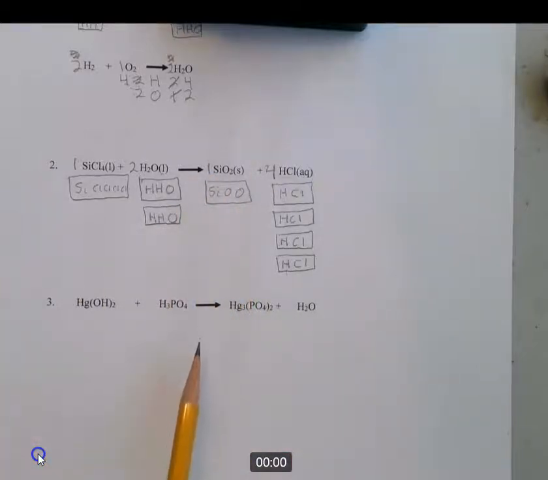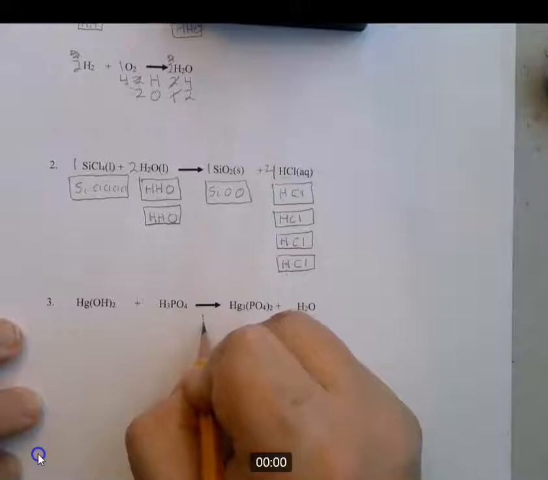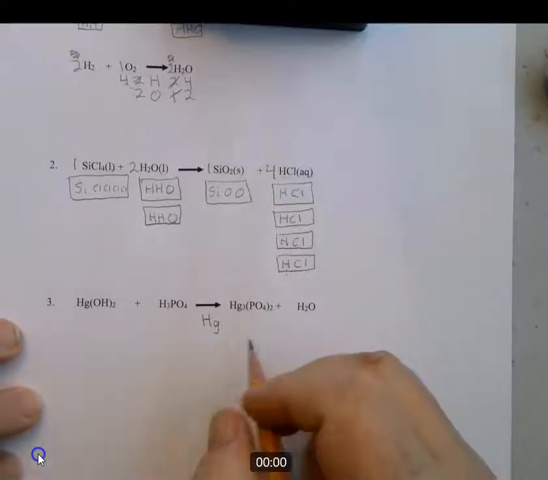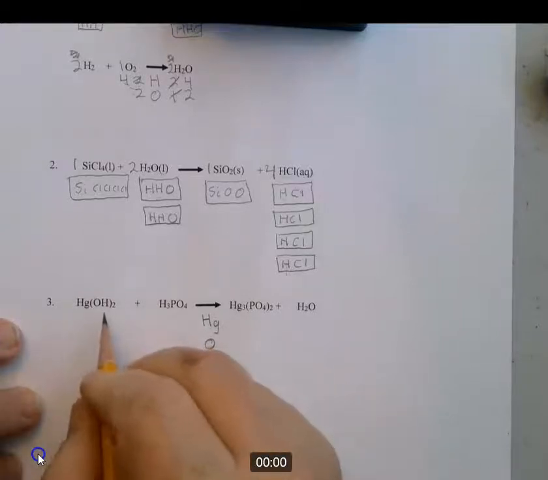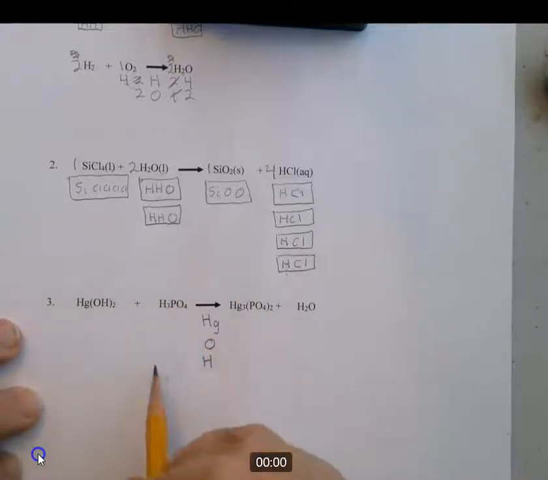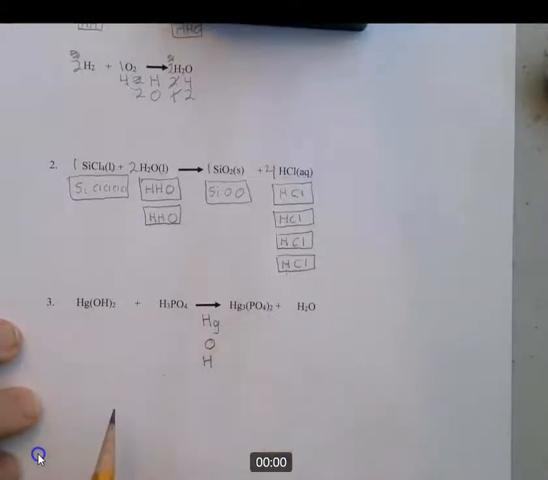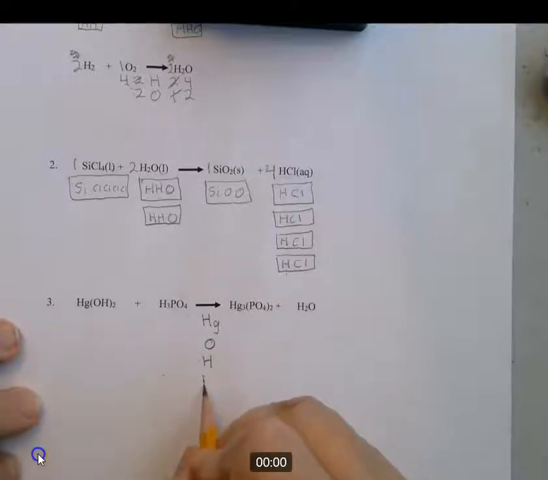Okay, the next one, I'm going to do using the standard method. So let's see what we got here. We got Hg, that's mercury. We have right here an O and an H, and I'm going to make a point about that in just a second. Over here we have an H, so we already got that. PO4. Now you'll notice that PO4, that's phosphate, appears as PO4 here and PO4 here, except you have 2 of them. So since it's not going to break up, the phosphorus and oxygens aren't going to break up, you can treat that like an element. You don't have to break it up into phosphorus and oxygen.